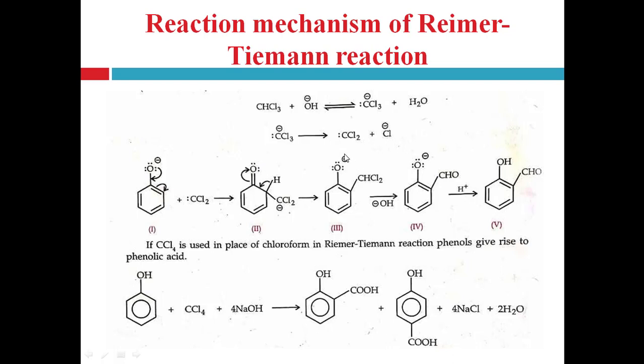That's why oxygen acquires the negative charge, this carbon acquires the positive charge, and the electron due to the deprotonation forms the double bond between these two carbons here, right.